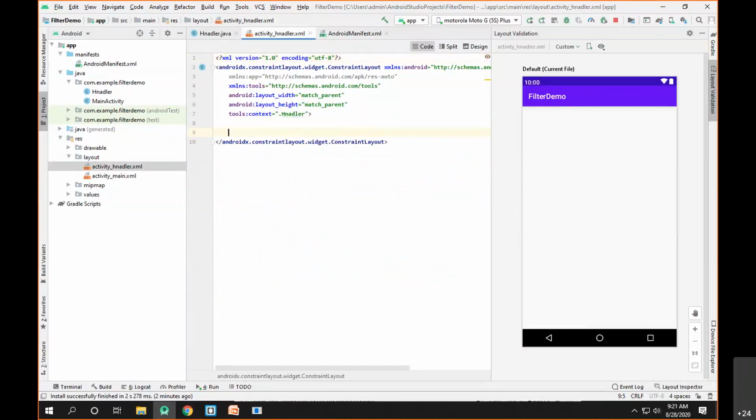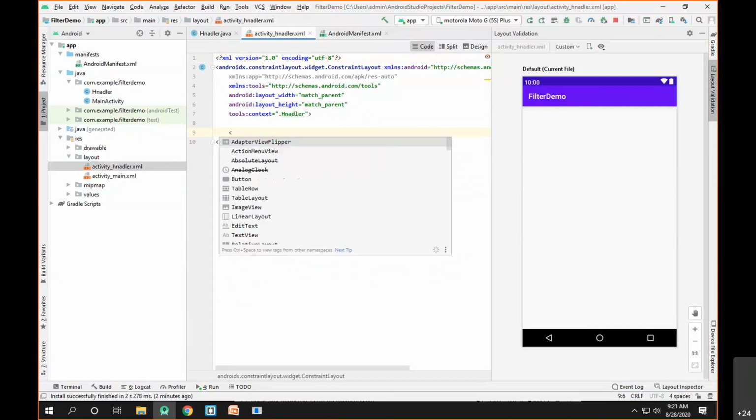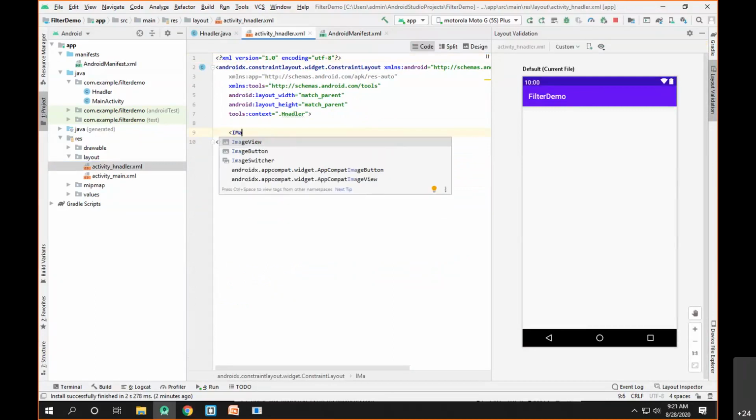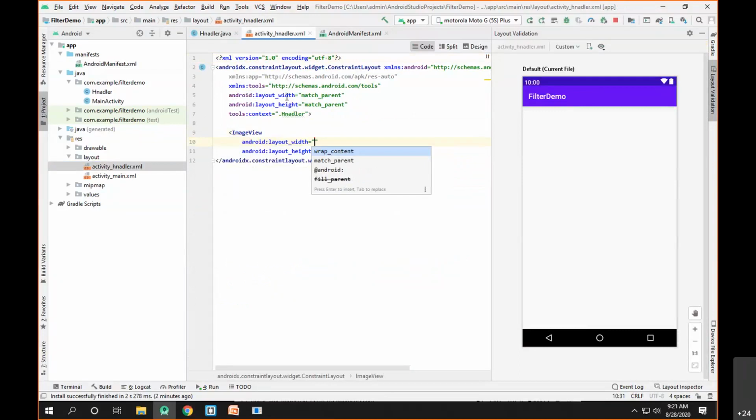Since the data is of type image, in order to show that data I need a control called the image view. For proper placement of the image across the width and height of my activity, I'll take the height as well as the width as match parent.